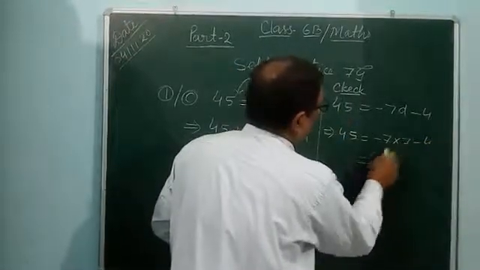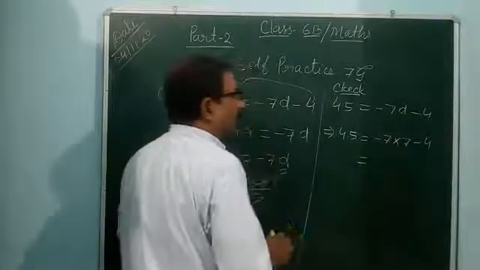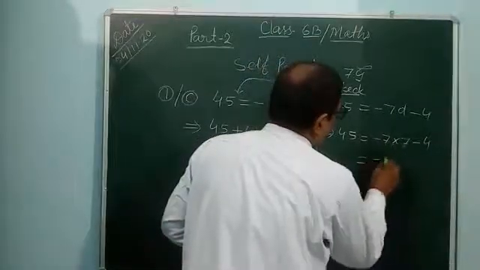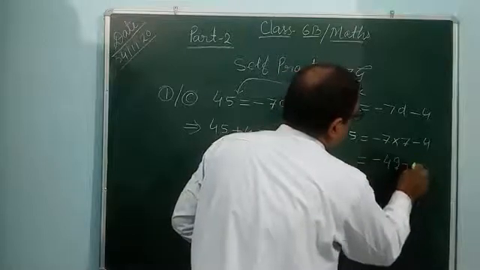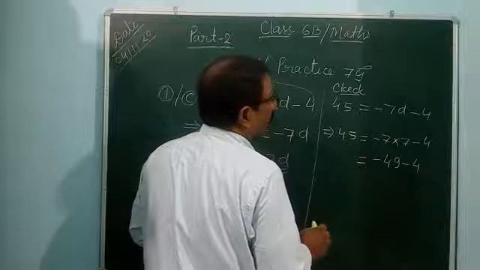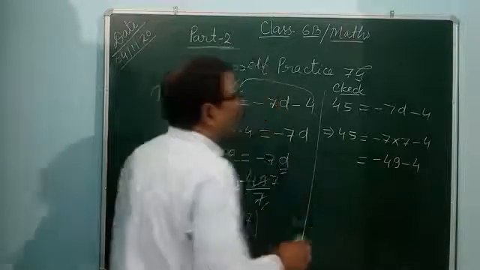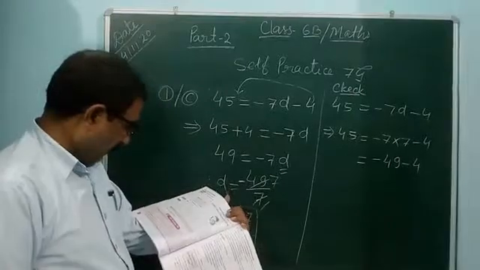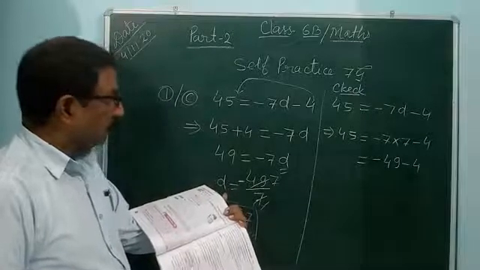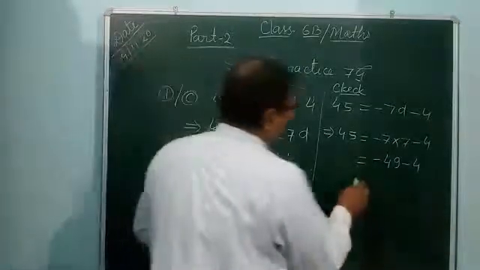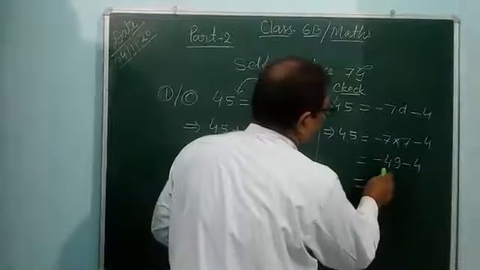So minus 7 multiplied by 7, 7 7s are 49, minus 49 minus 4. It is given minus 7D minus 4, 45. Okay. After that you see 49 plus 4.